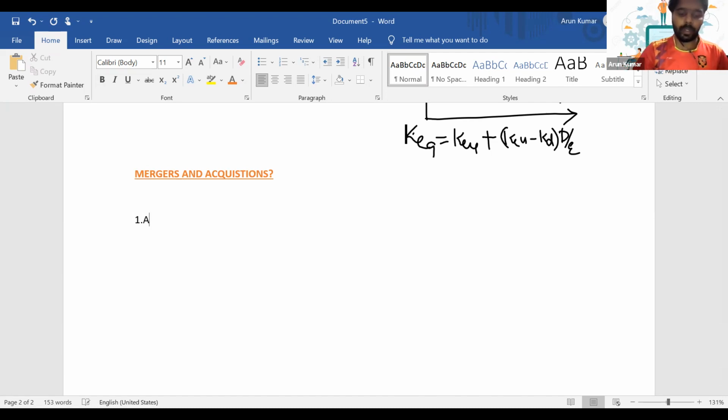by acquiring a company at a lower price. So through a bargain, you can purchase a company which has good future growth prospects. We can buy it at a lower rate, and ultimately, if that acquisition is successful, it will increase the wealth of a shareholder.